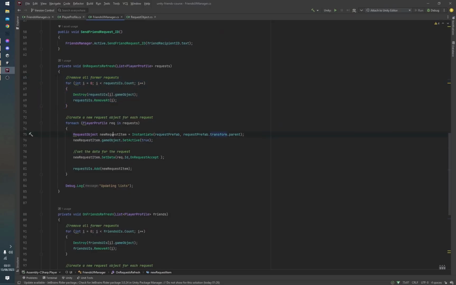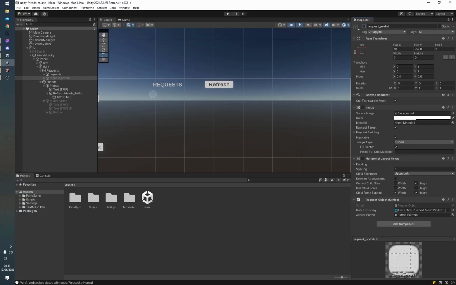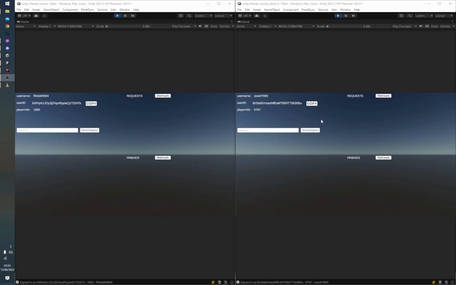You can see here when we instantiate this prefab, we also make use of its transform.parent, so we instantiate it under its previous parent, and that creates a nice little effect where all new objects will be instantiated exactly under this same parent. So the result of handling things in that way is, once I come in here and I go ahead and send this second client a friend request, you can see that once I do that, a new user ID with the information of the incoming friend request is actually created, and next to it is this accept button.